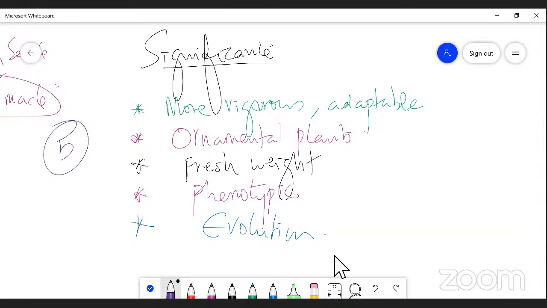And mostly ploidy is used to increase the fresh weight due to a higher content of water in fruits. And whether aneuploidy or euploidy, it is also used to determine the phenotypic ratio, phenotypic effect in plants, and any type of ploidy plays an important role in the process of evolution, right?